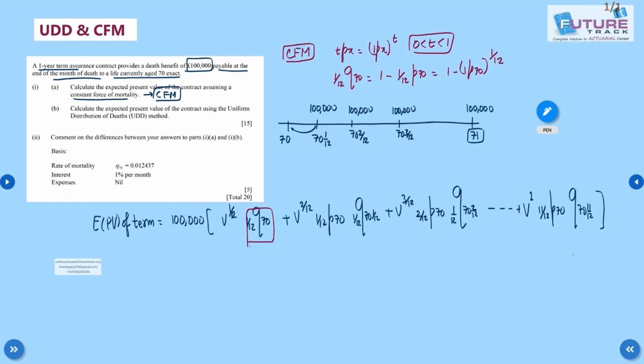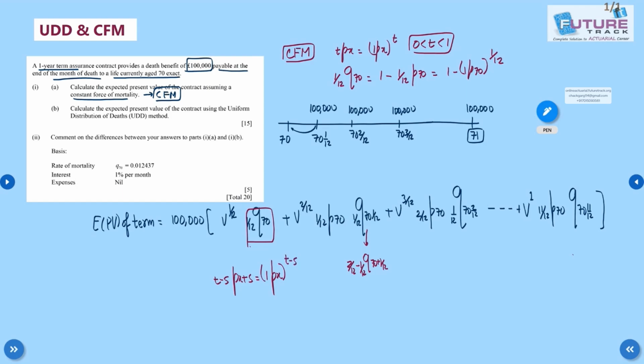Any problem? Similarly, if you check this part, how to find it? This is (1/12)q(70+1/12), and this is 2/12 minus 1/12. If you remember the formula, we have (t-s)p(x+s) equal to (1px) raised to power t minus s.